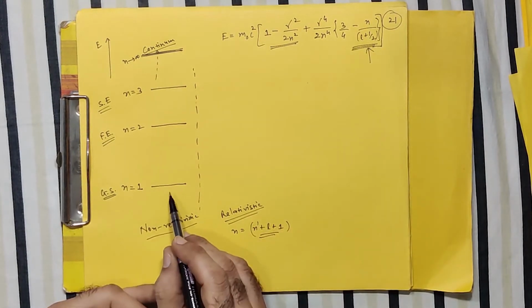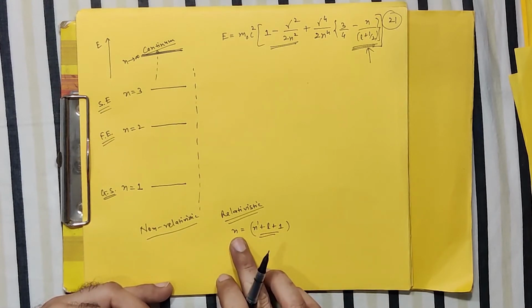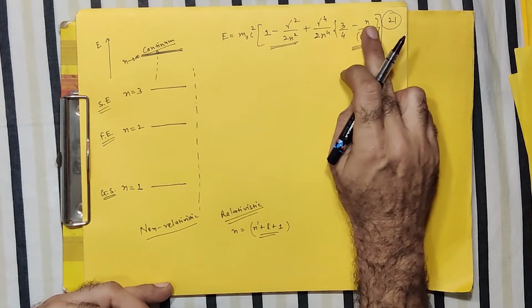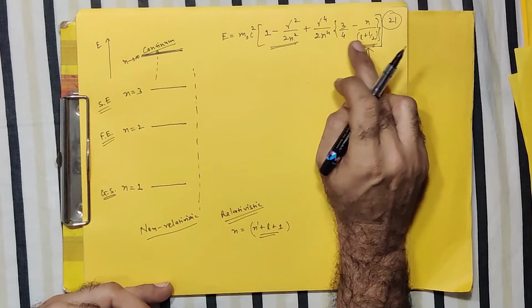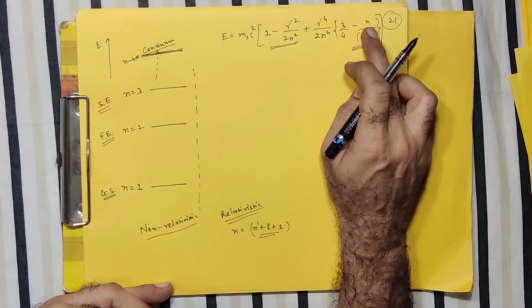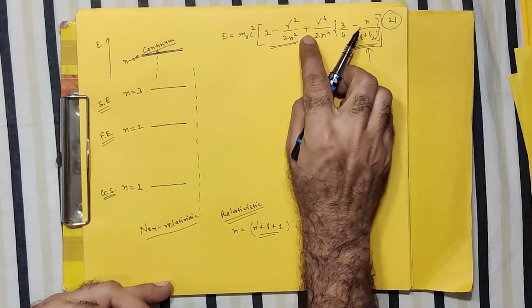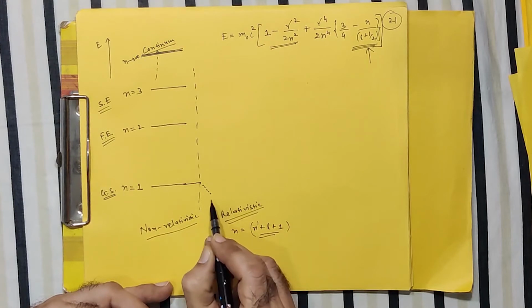But we know that for n equals 1, your L is always 0. So if you write L as 0, then it depends only on n. There is no L dependency. But still this term, which depends on n, changes this non-relativistic part, and it shifts to a slightly lower level.